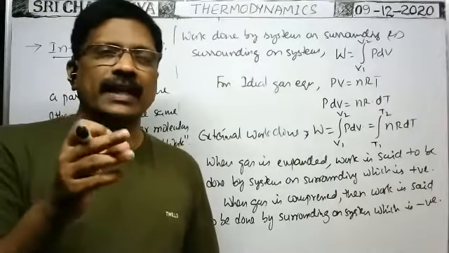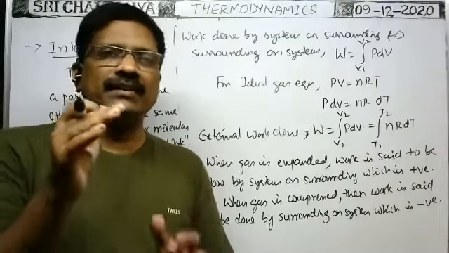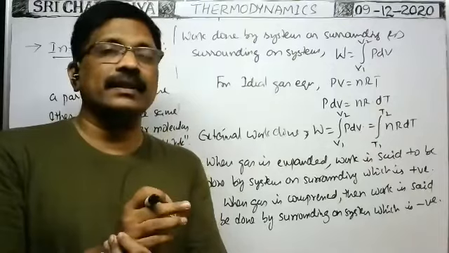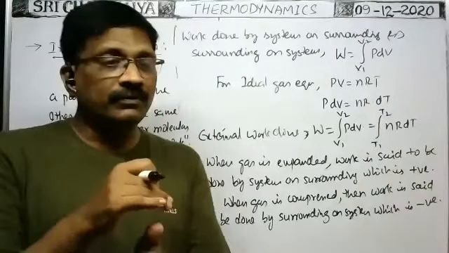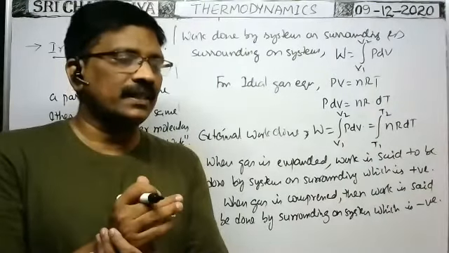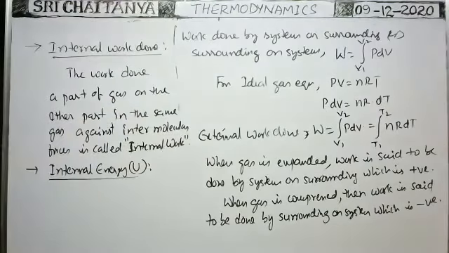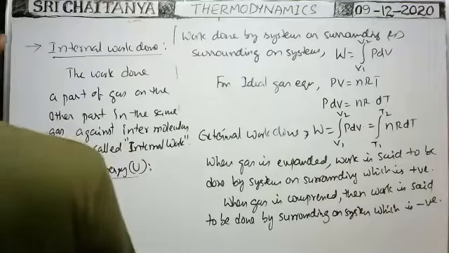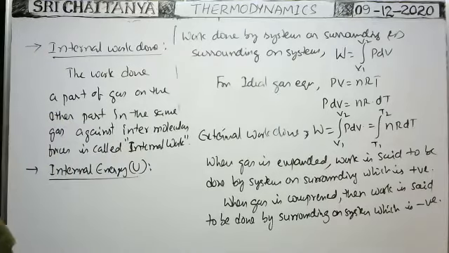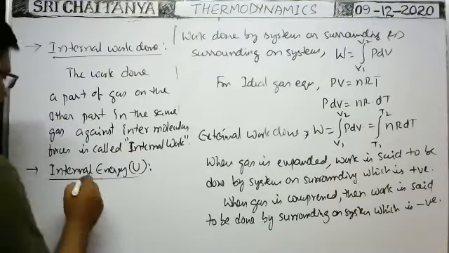The energy possessed by the gas atoms or molecules because of attraction forces among them is called internal potential energy. The sum of this internal kinetic energy and internal potential energy is the total internal energy of the system or gas.